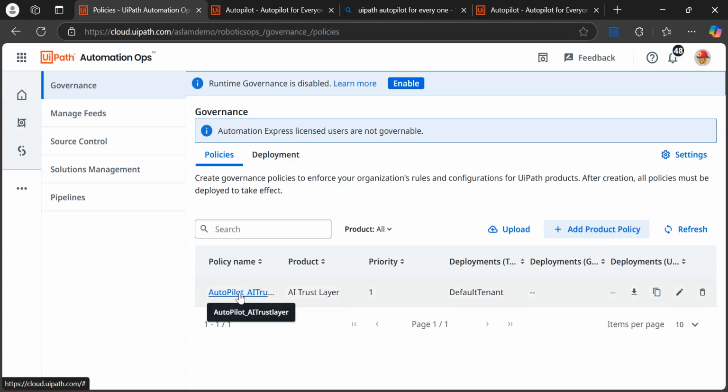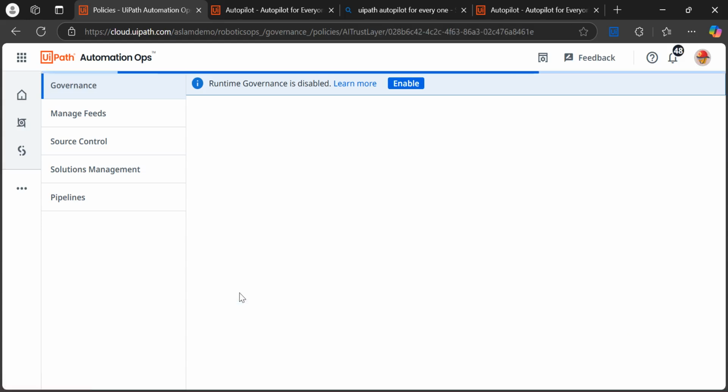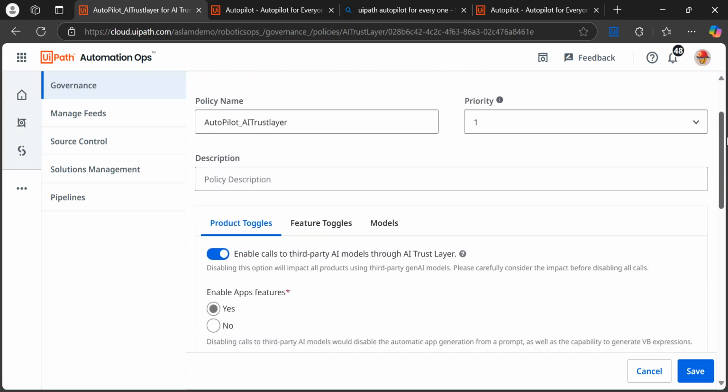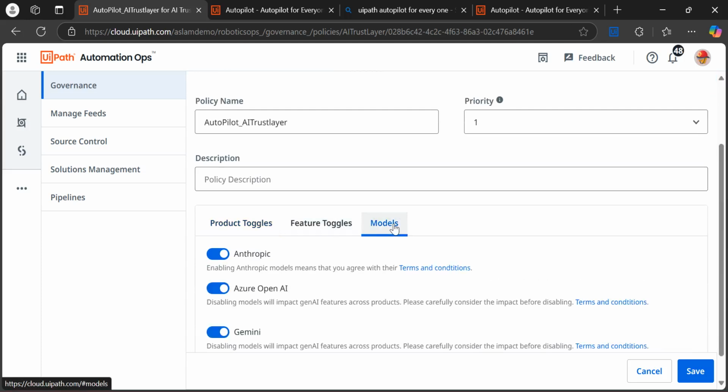Once this policy is created, you need to open it. If you open it, you are able to view the product toggle, feature toggle, and model. Directly jump to the model tab and turn on Anthropic, and click on the save button. If you see the prerequisite, they are asking to turn on Anthropic, so you come here, turn it on from the model tab, and click on save.